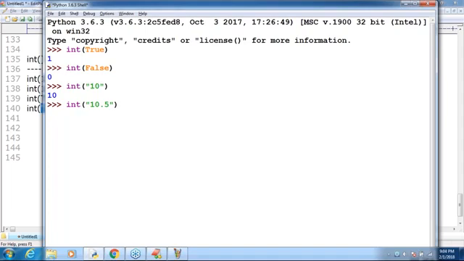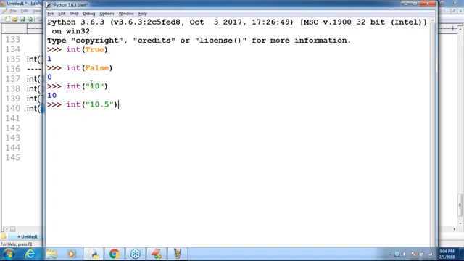Remember, if you want to convert string to int, it is compulsory that the string should represent only an int value. That int value should be in base 10.